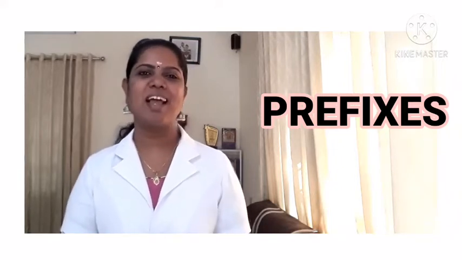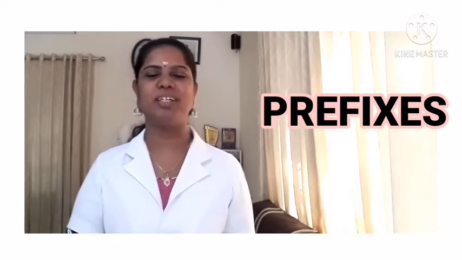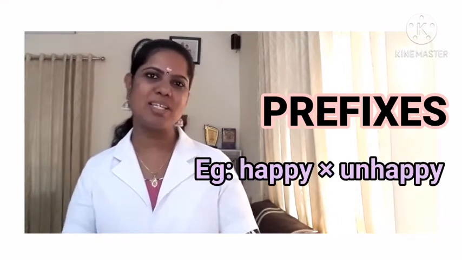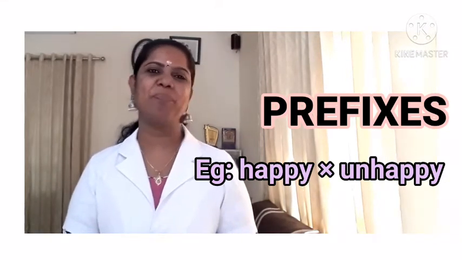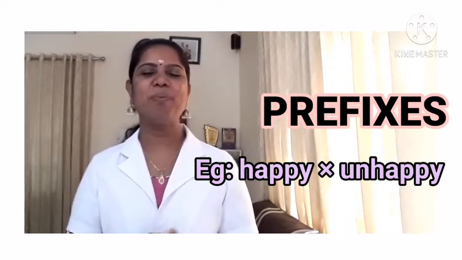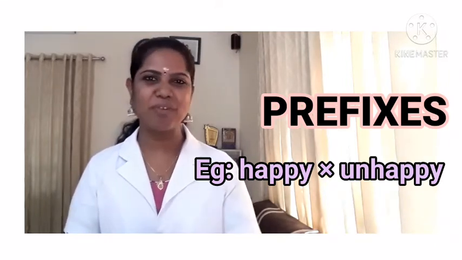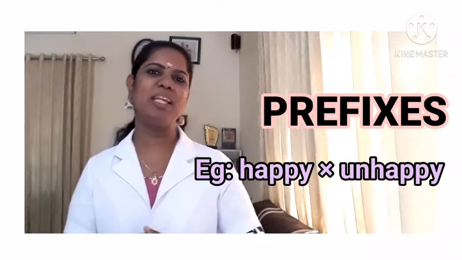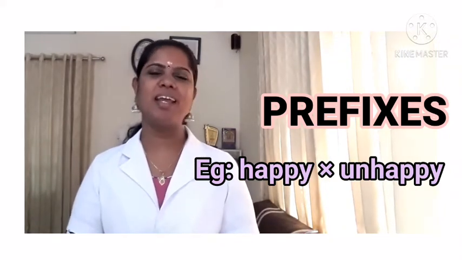So prefix is a letter or a group of letters that are placed before the base word, before the stem of a word. For example, happy is a base word. We are going to add a prefix before the word happy. So you can add un. So it becomes unhappy. So by adding a prefix to the base word, we have formed a new word, isn't it? When we have formed a new word, we also got a new meaning. So when we add un before happy, the meaning got changed, isn't it? Unhappy, what do you mean by unhappy? Unhappy means not being happy, isn't it?